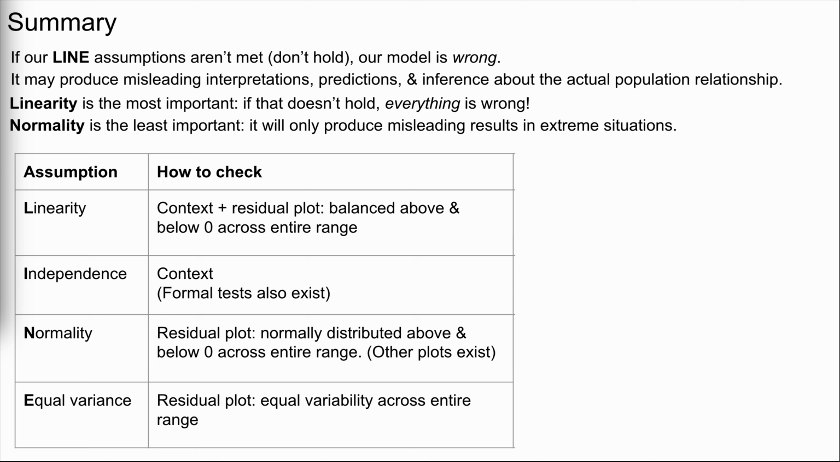If that doesn't hold, meaning our model misrepresents the general relationship between y and x, then everything that we use that model for will also be wrong. I also think it's safe to say that normality is the least important assumption. Non-normal residuals will only produce misleading results in extreme situations. For example, when there's extreme non-normality, or when we have access to only a small sample size.